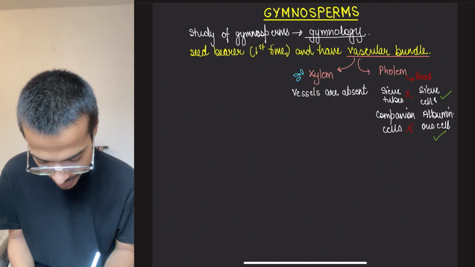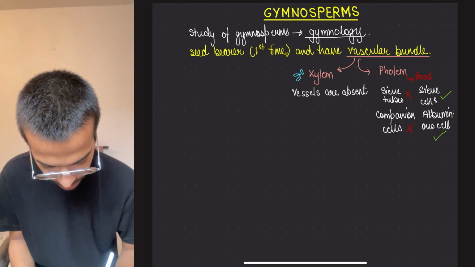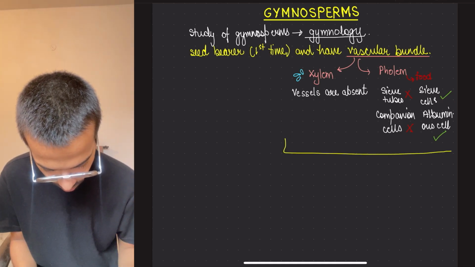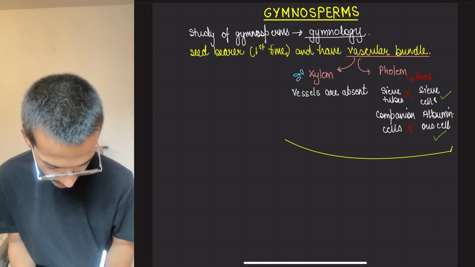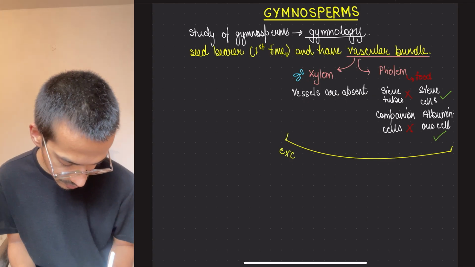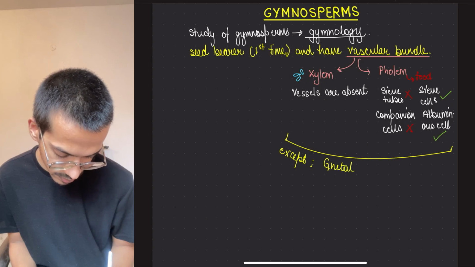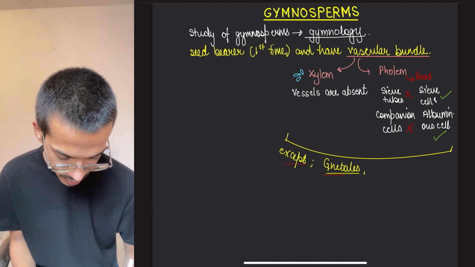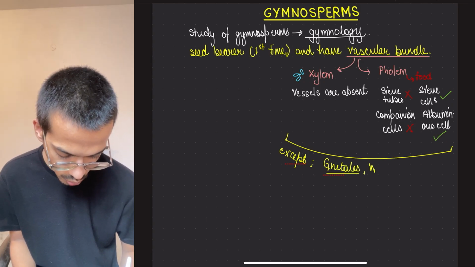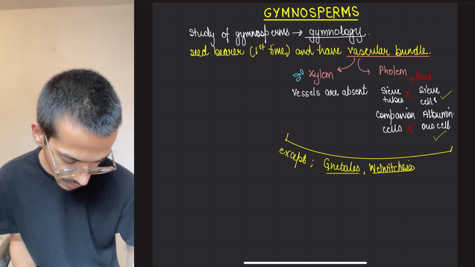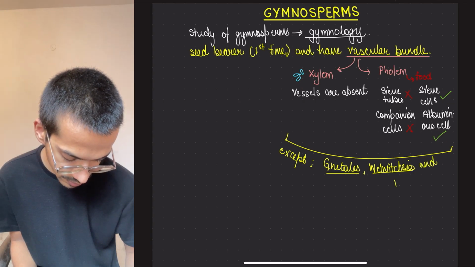So the exception to this is Gnetum, Welwitschia and Ephedra.